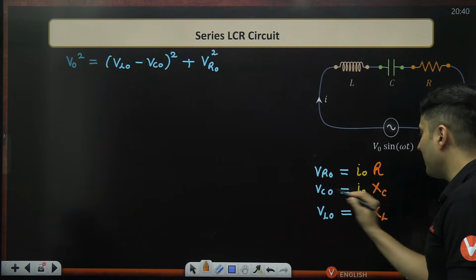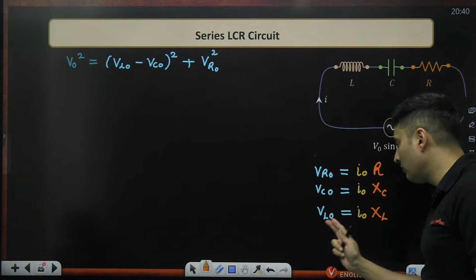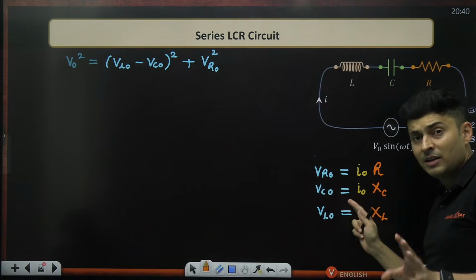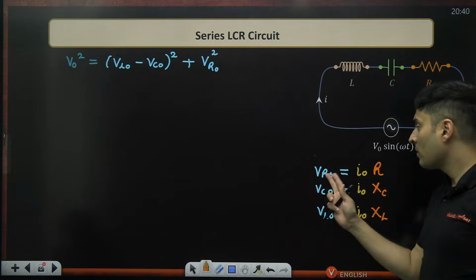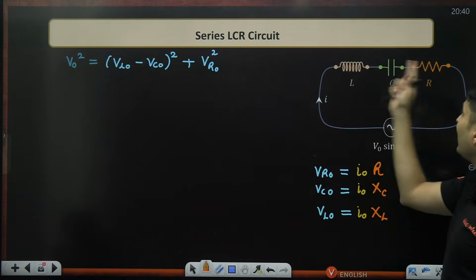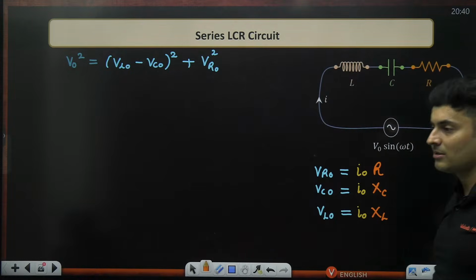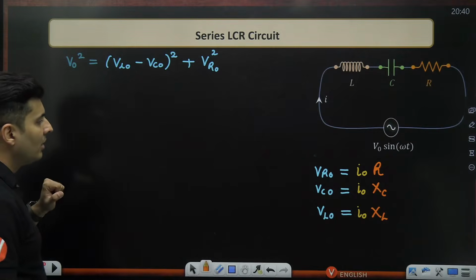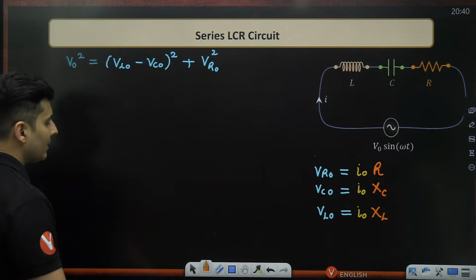Ohm's law, V is IR, V is IR, V is IR. So maximum voltage is maximum current into reactance. Maximum voltage across capacitor is maximum current into capacitive reactance. Maximum voltage across resistor is the maximum current into its resistance. Simple Ohm's law. This is still valid. So let's use that over here and see what we really get.